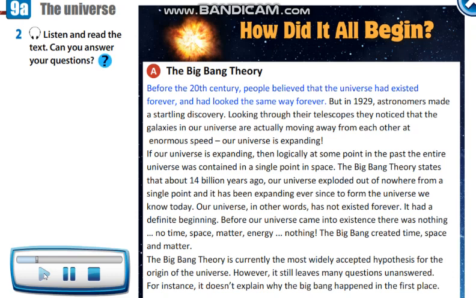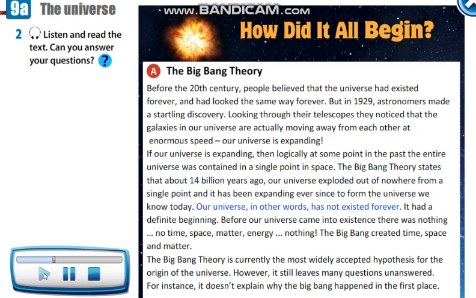The Big Bang Theory. Before the 20th century, people believed that the universe had existed forever and had looked the same way forever. But in 1929, astronomers made a startling discovery. Looking through their telescopes, they noticed that the galaxies in our universe are actually moving away from each other at enormous speed. Our universe is expanding. If our universe is expanding, then logically at some point in the past, the entire universe was contained in a single point in space. The Big Bang Theory states that about 14 billion years ago, our universe exploded out of nowhere from a single point, and it has been expanding ever since to form the universe we know today.